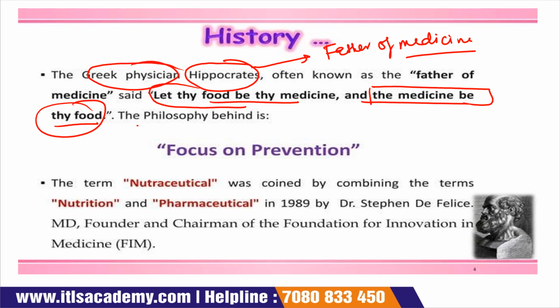So the philosophy behind this is that if you want, you take food as a medicine, or you take medicine as a food. So the focus is on prevention. The word nutraceutical was first coined in 1989, and it is a combination of two words: nutrition and pharmaceutical.